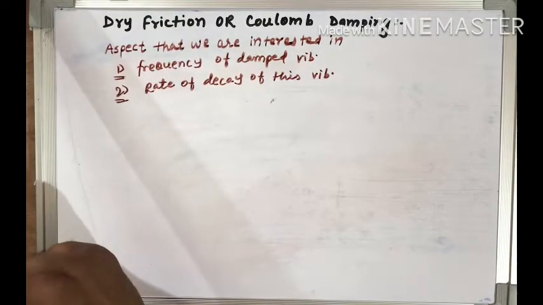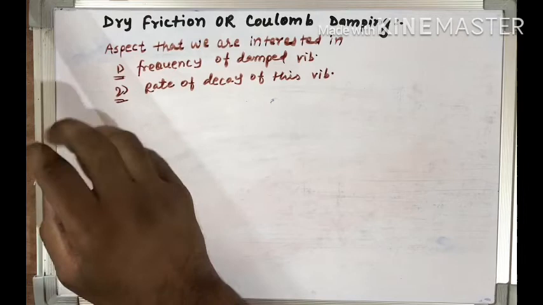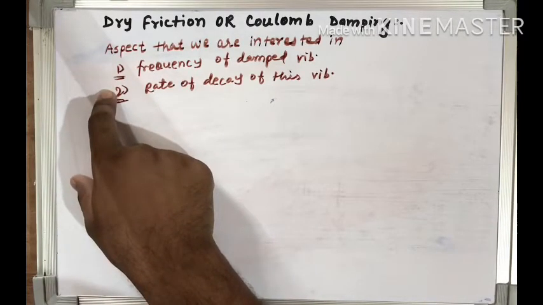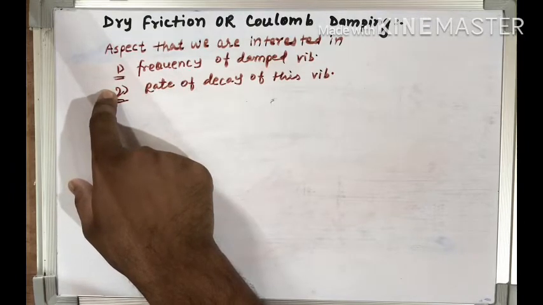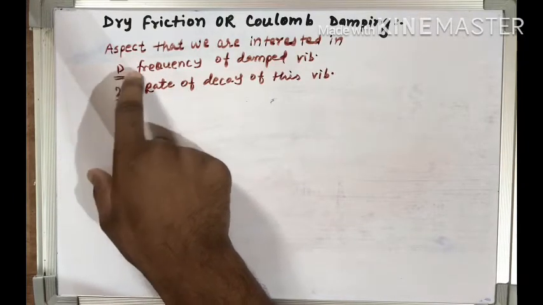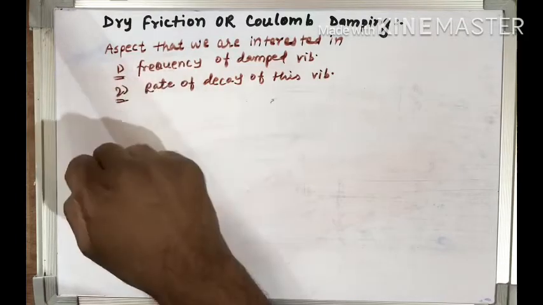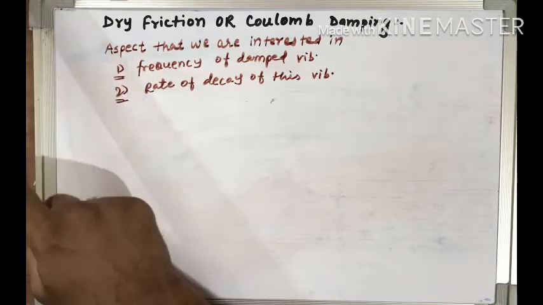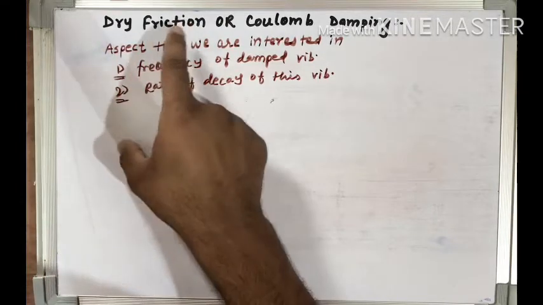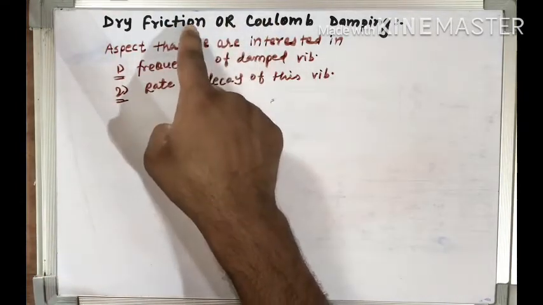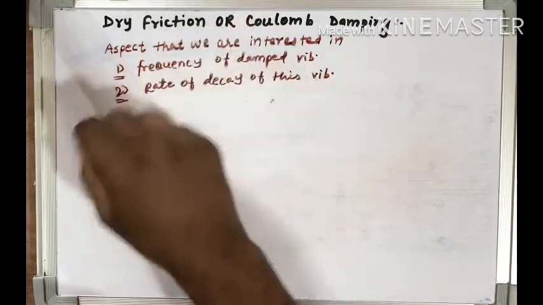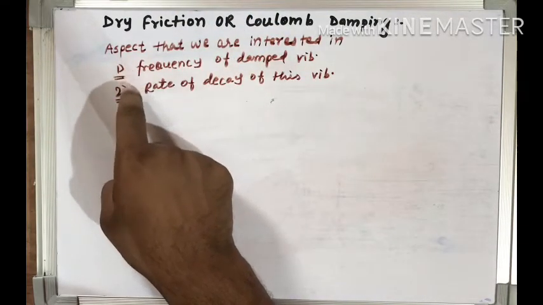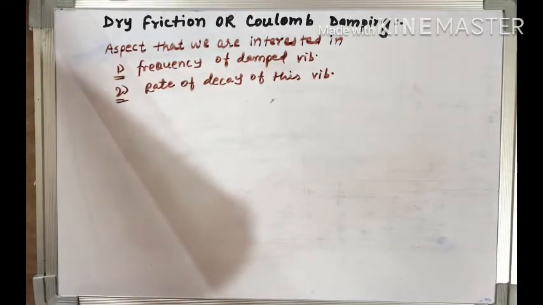We have already discussed these two aspects in the previous topic, the viscous damping, and derived the frequency of damped vibration and the rate of decay, but that was for viscous damping. Now the damping is due to dry friction or Coulomb damping. In this condition, the frequency and the rate of decay will be different than for the viscous damping.